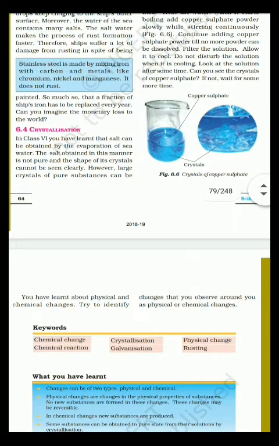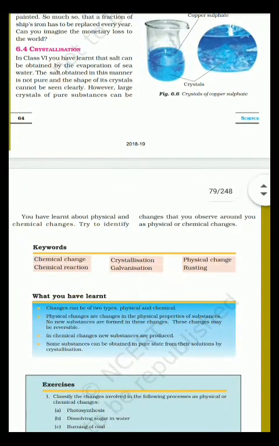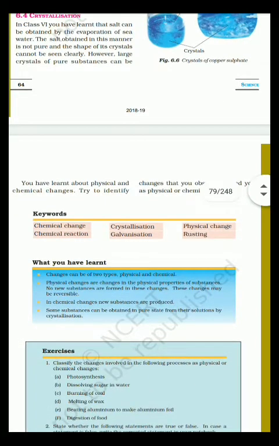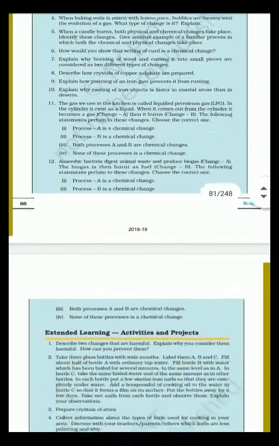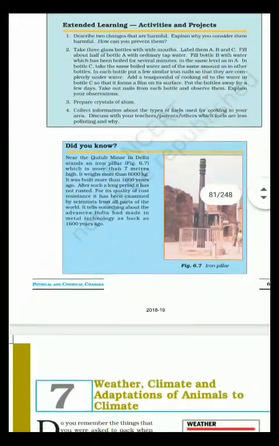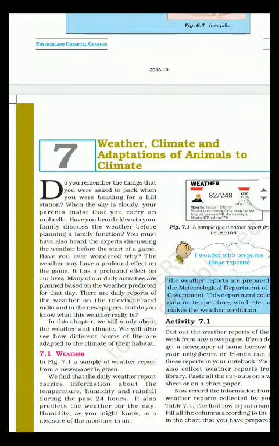Next is activity, so we are skipping that. And the keywords are chemical change, chemical reaction, crystallization, galvanization, physical change and rusting. Why they are giving the keywords means these are the important points we have to note down from the exam point of view. Rest of the portions are just activities and we need to skip that so that we can consume the time. And that lesson is finished.